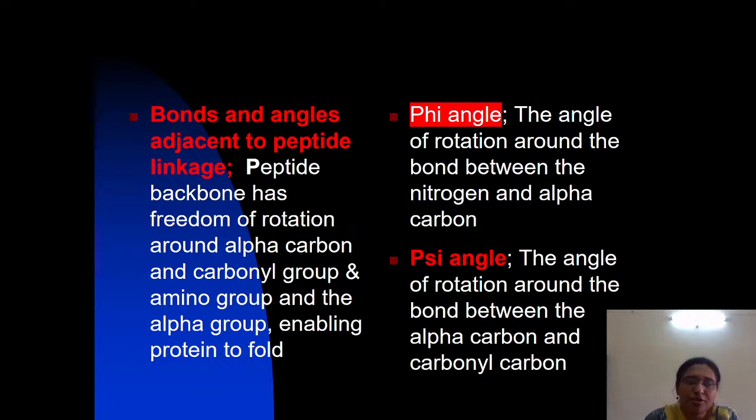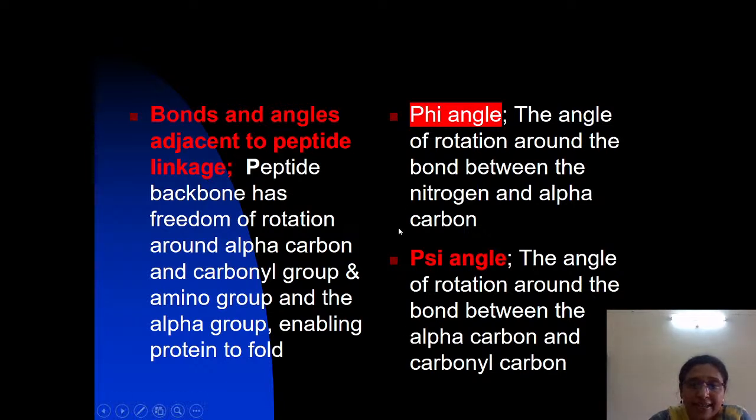So the rotation around these bonds is known as torsion or dihedral angles, and they are measured between -180 and +180. These angles were proposed by the scientist Ramachandran, and so they are called Ramachandran angles. He was awarded a Nobel Prize for that.